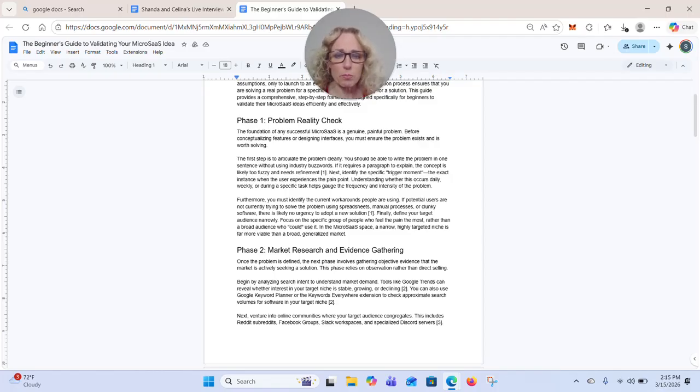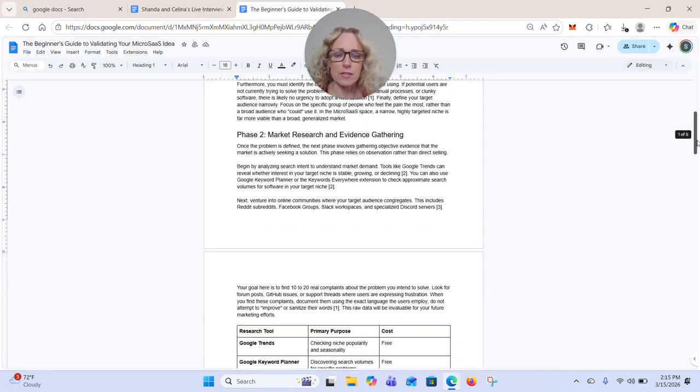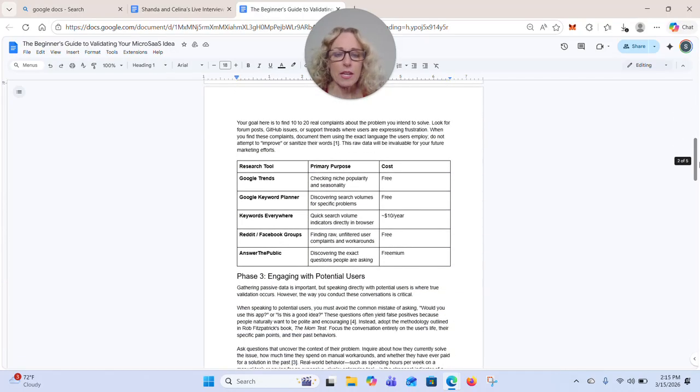So you always start with the problem, and then you do market research or gather evidence that it is something that's necessary. Here are several places you can go to do that: Google Trends, Google Keyword Planner, Keywords Everywhere, Reddit or Facebook groups, or AnswerThePublic. You can go to each of these platforms and type in what people are looking for.